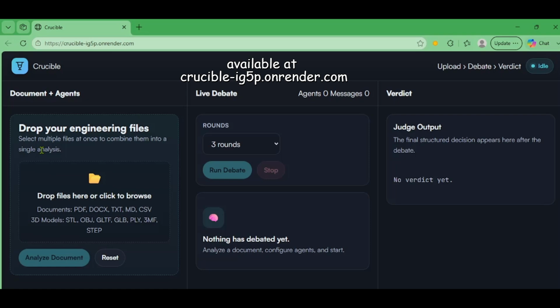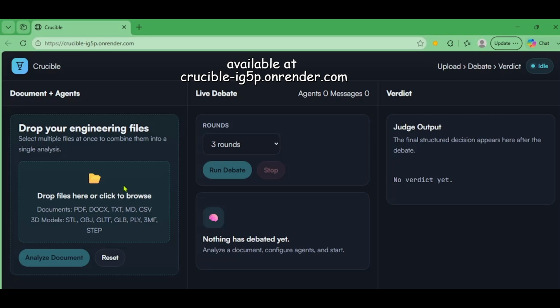The user uploads one or more project files, like a design document, a specification, or supporting project material. Crucible extracts the content, generates a panel of AI agents, and runs a live adversarial debate between them. The goal is not to summarize the project, it's to challenge it. Here's how the app works.